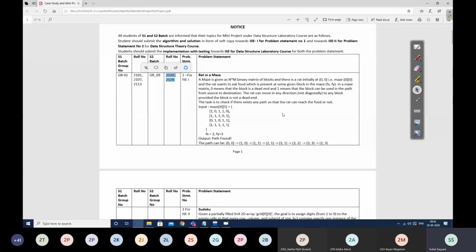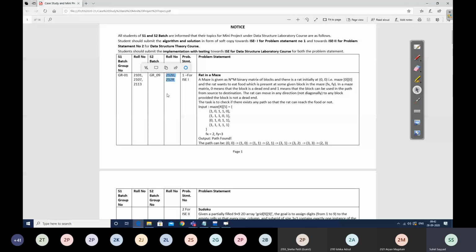Now these Word files will be checked for plagiarism. If you copy this anywhere from the internet or from other groups, then it will be treated as copied. You have to write this in your own words. Very important. This solution and algorithm you have to write in your own words. I am going to pass all these solutions through plagiarism check software. And if I find that there is plagiarism, copying from the internet, or copying from any source or any other group, then that group will be allotted 0 marks for that ISC. So be careful. You have to write the solution in your own words.